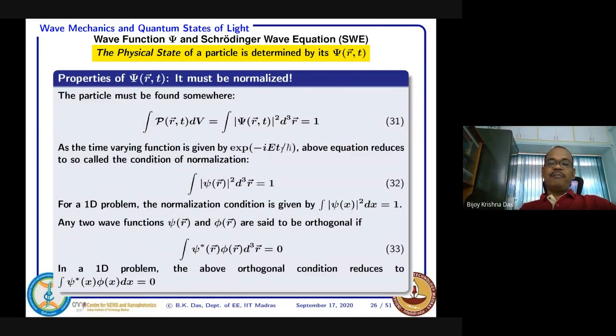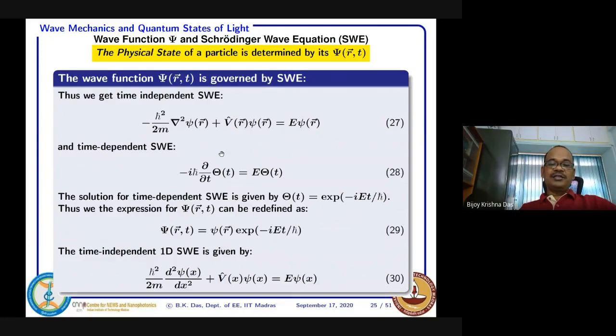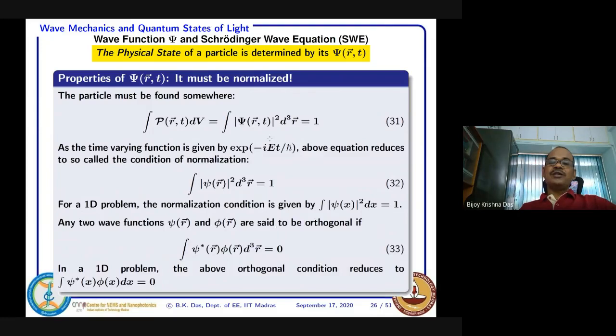The theta t function can be decomposed, as we have expressed here, so psi can be represented like this. This is the time dependent portion. If you take the complex conjugate, it will be plus. So if you multiply them, this time dependent part will go. So it is clear that this thing is time independent.